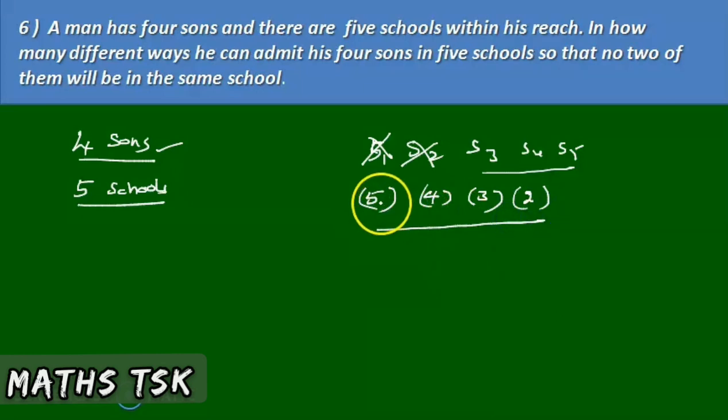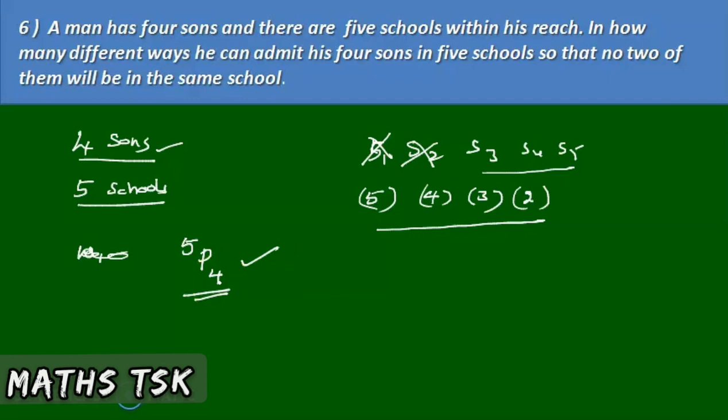So, what is work 1? W1 is one of his sons. A son can join any of the 5 schools in 5 ways. Next one 4 ways. Next one 3 ways. Next one 2 ways. So 4 works. So we have to multiply. Next, since there are 5 schools, he wants to admit his 4 sons. It can be done in nPr ways. So the answer is 5P4.